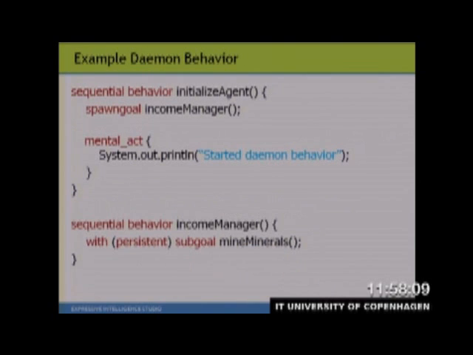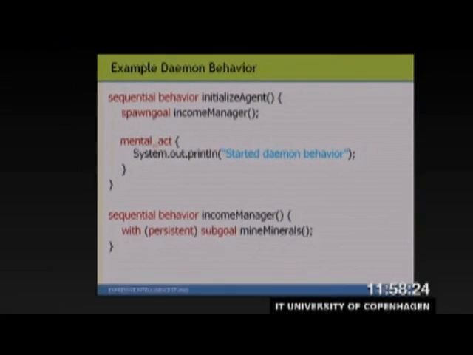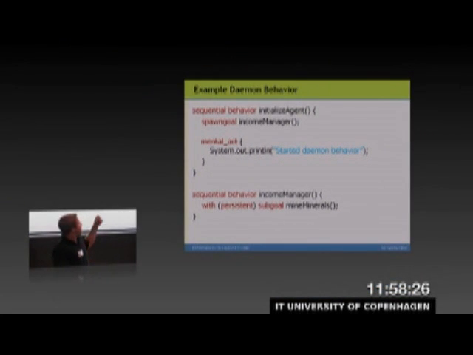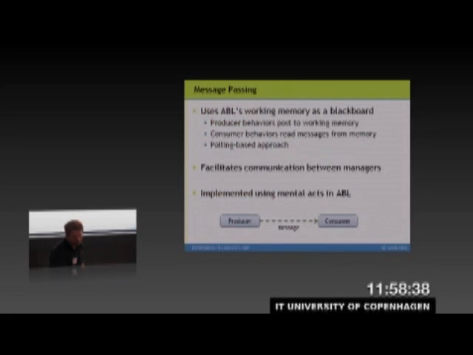So here's an enable code snippet for spawning an income manager. If the agent selects the initialized agent behavior, what happens is the income manager gets spawned, and then the income manager persistently pursues the goal of mine minerals. And this now is going to occur in parallel with the initialized agent behavior that was first selected. So what's going to happen is the income manager will now be looping, trying to pursue the mine minerals goal, while it will continue and print the status that it started this daemon behavior.